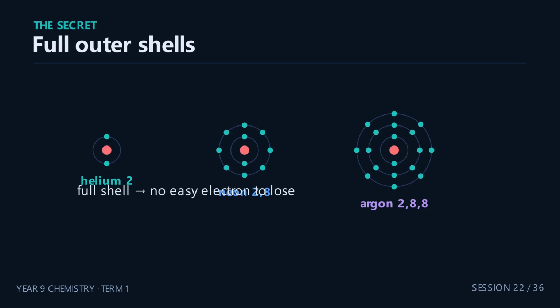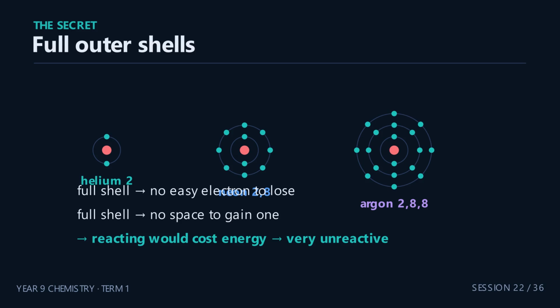With a full outer shell, there's no easy electron to lose and no space to comfortably gain one. Reacting would cost energy the atom would rather not spend. So they stay single atoms, not even pairing up into molecules, and they simply keep to themselves. A full shell is a contented shell.